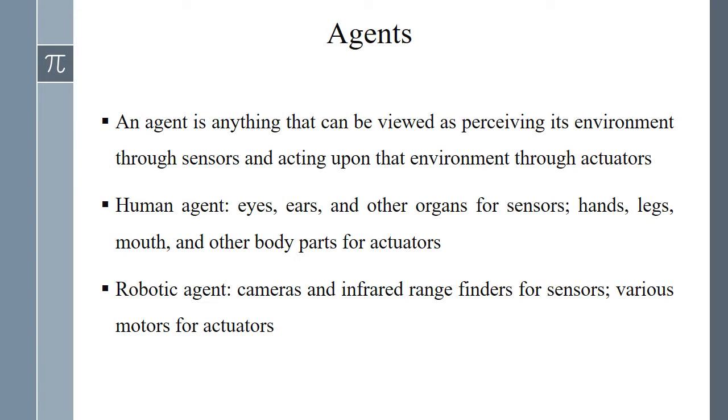So, coming to the definition of agent, an agent is anything that can be viewed as perceiving its environment through sensors and acting upon that environment through its actuators. The examples of agents are human agent, robotic agent, and software agent. In human agent, the organs like eyes and ears are the sensors, and the body parts like hands, legs, mouth are the actuators. In robotic agent, cameras and infrared rangefinders are the sensors, and various motors are used as actuators. And a software agent has encoded bit strings as its programs and actions.